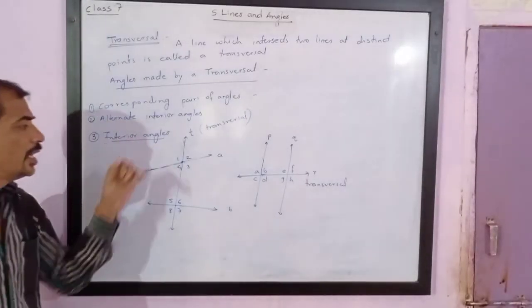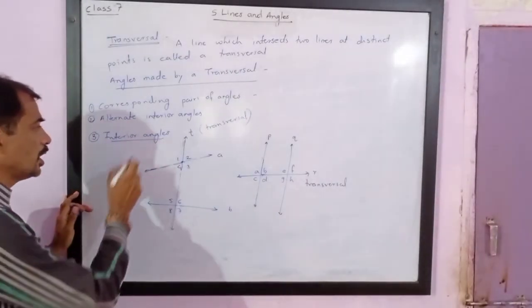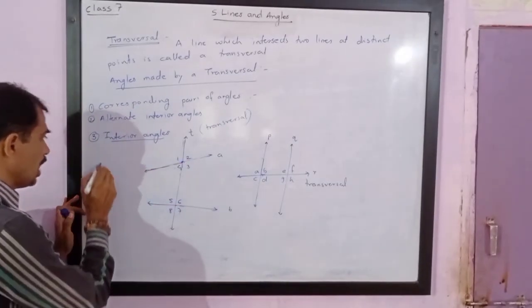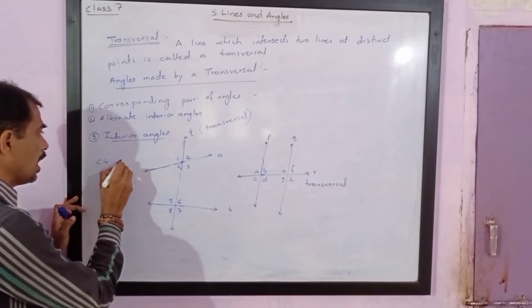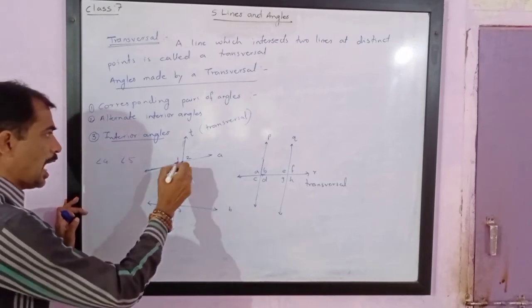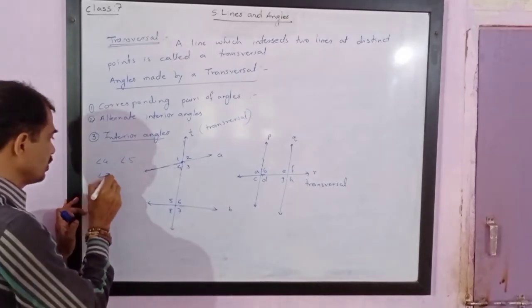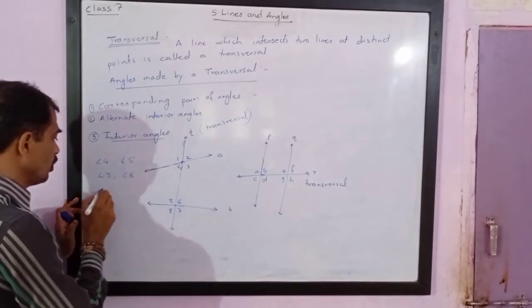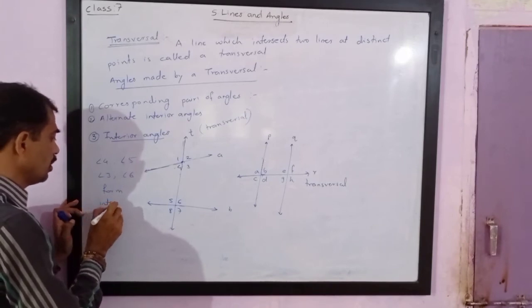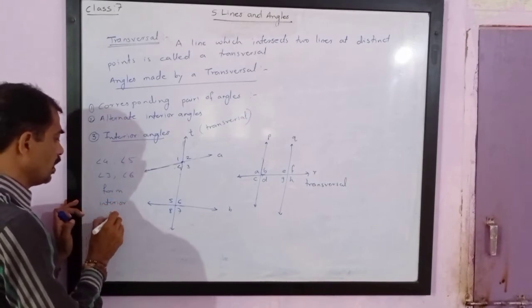Next is interior angles. Here, please note, interior angles are angle 4 and angle 5, then angle 3 and angle 6. They form interior pairs of angles.